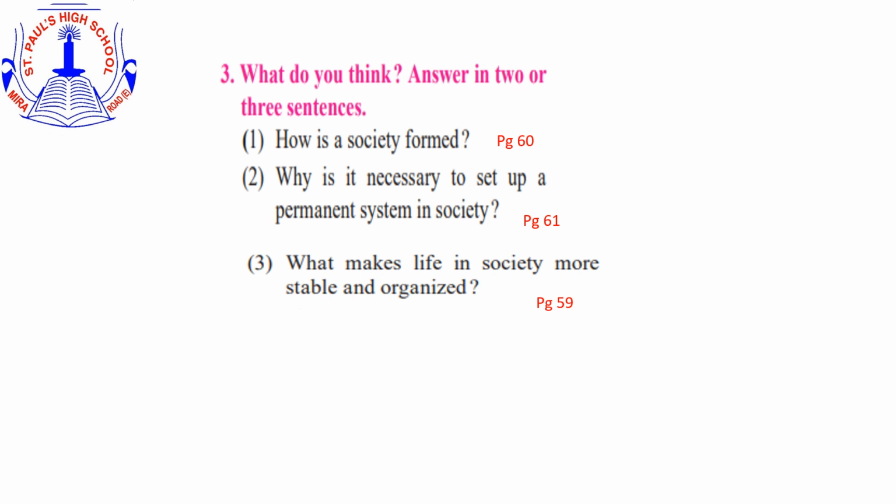Second, why is it necessary to set up a permanent system in society? You will get this answer on page number 61, first paragraph. Third, what makes life in society more stable and organized? You will get this answer on page number 59, point number 1.1. Why did man feel the need for society?